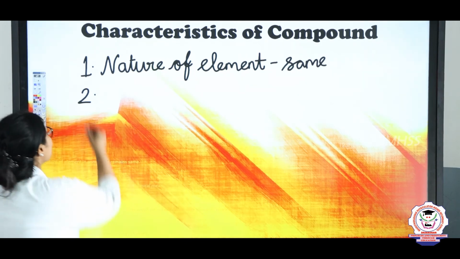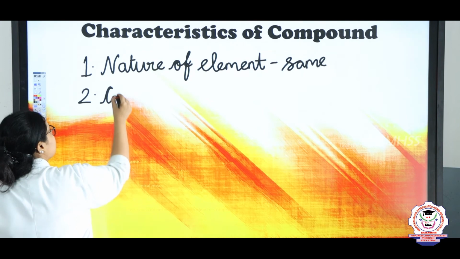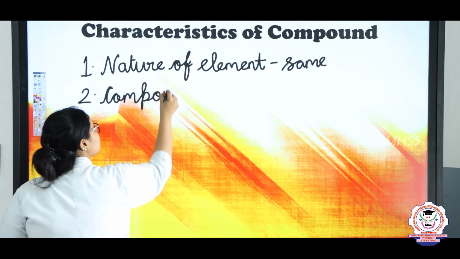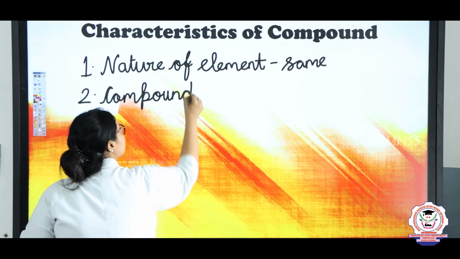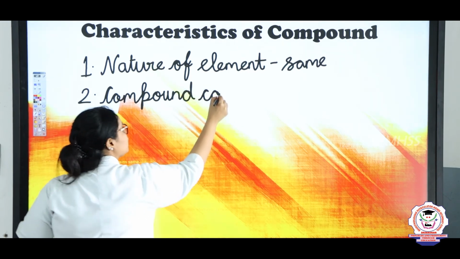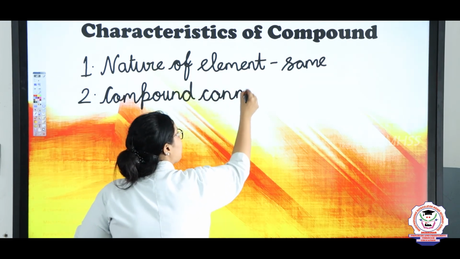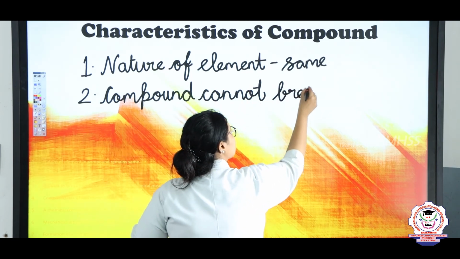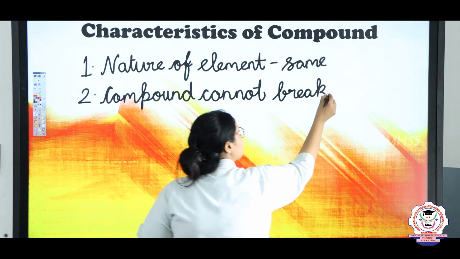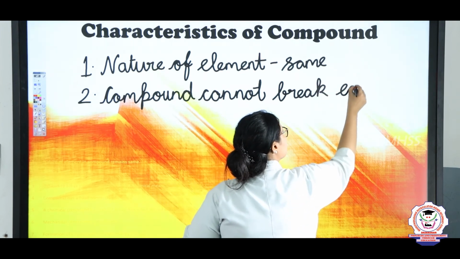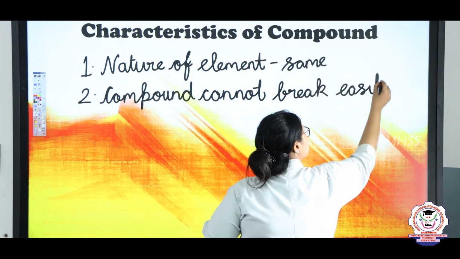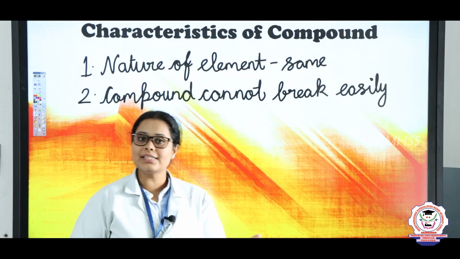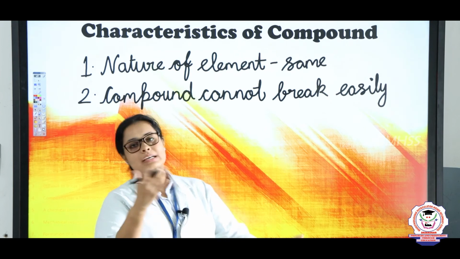The third one is that a compound cannot break easily, right? That means it's difficult to break NaCl into Na and Cl.